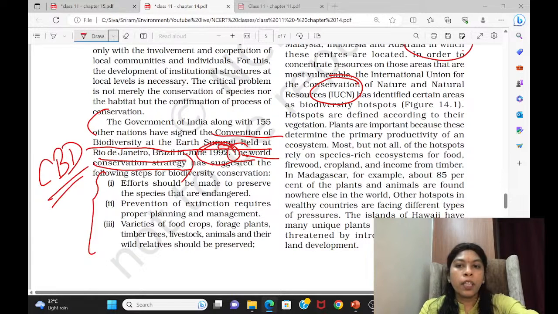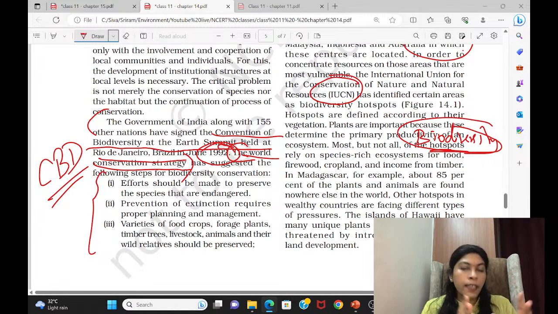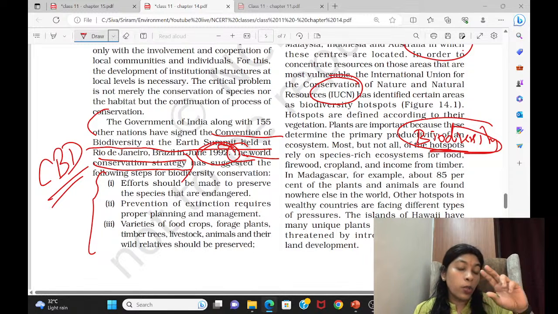Then come to hotspots. Biodiversity hotspots. Already we have discussed biodiversity hotspots. This is also one way that we can protect. We can know that this particular area is threatened, so we have to protect this, so that we can classify them as biodiversity hotspots. And there is also an organization which is completely taking care of the biodiversity hotspots in the name of Conservation International. They are looking into it.